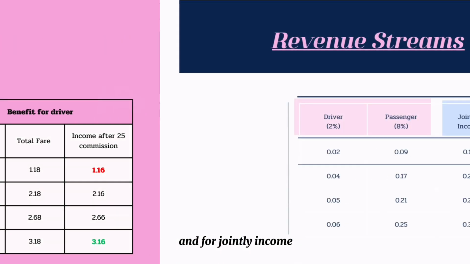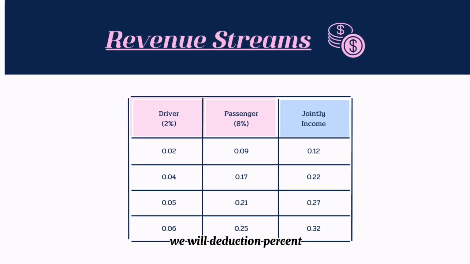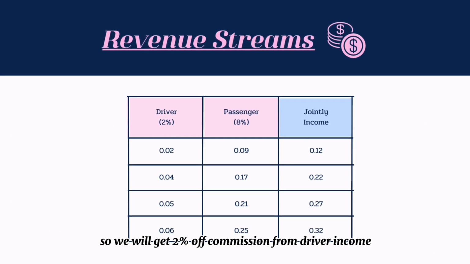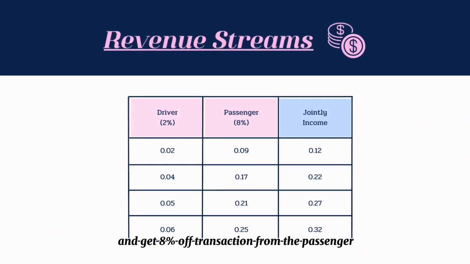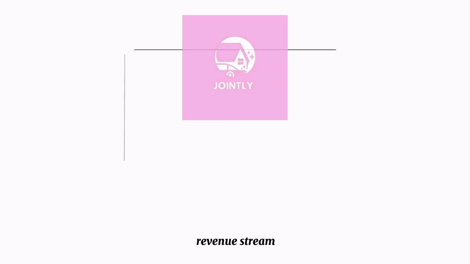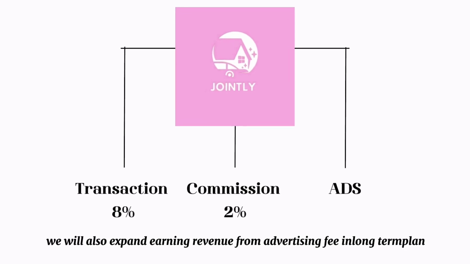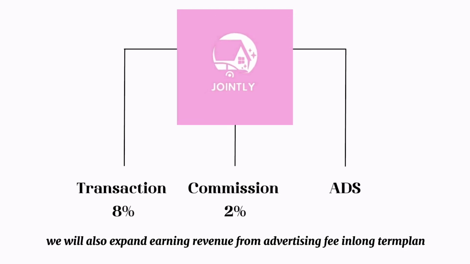And for Jointly's income, we will deduct a percentage, so we will get 2% commission from the driver's income and 8% transaction fee from the passenger, which means all we get is 10% income. The revenue stream: we can earn revenue in 2 ways. And additionally, we will also earn revenue from advertising fees in the long-term plan.